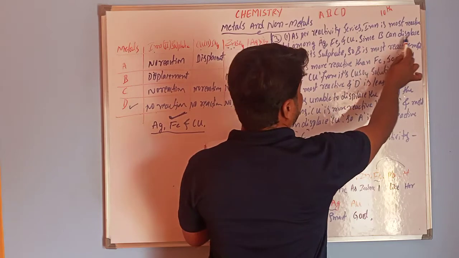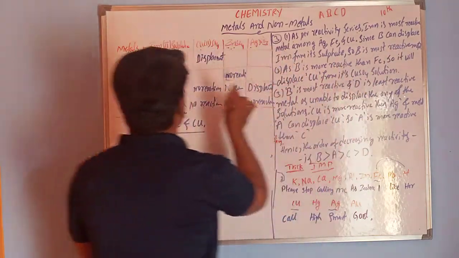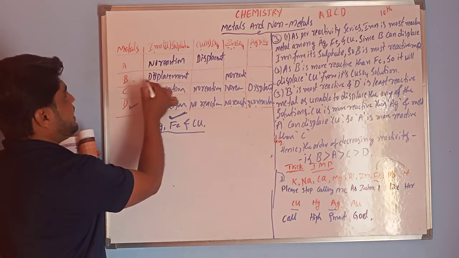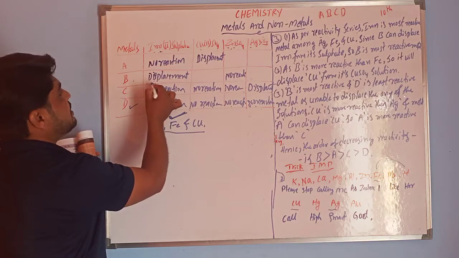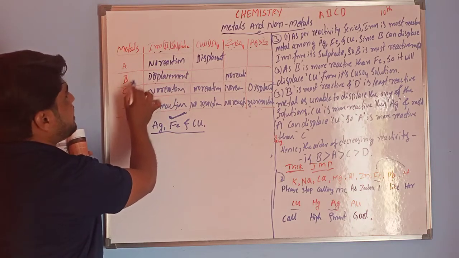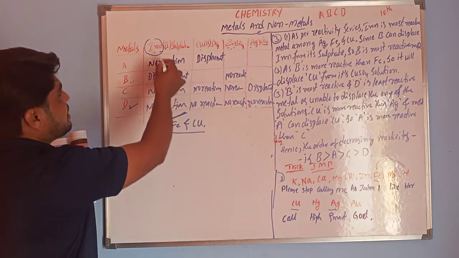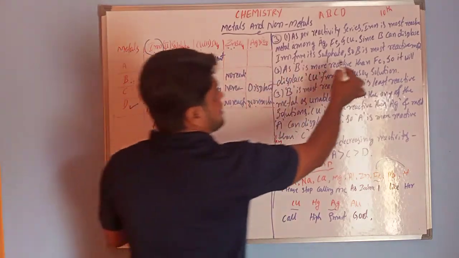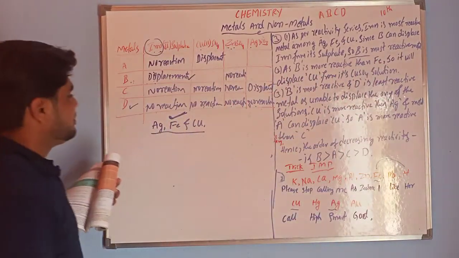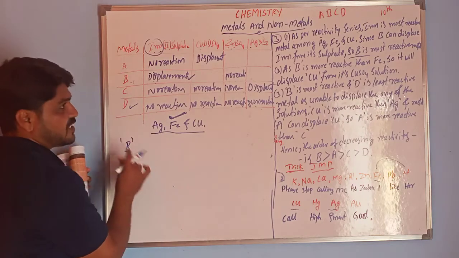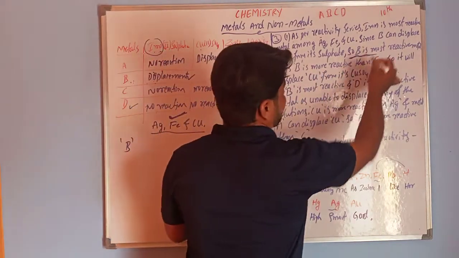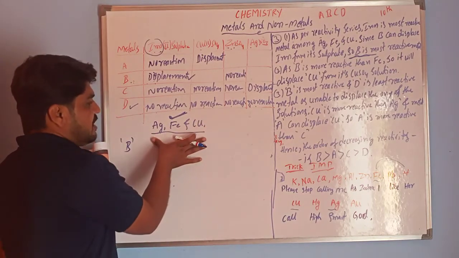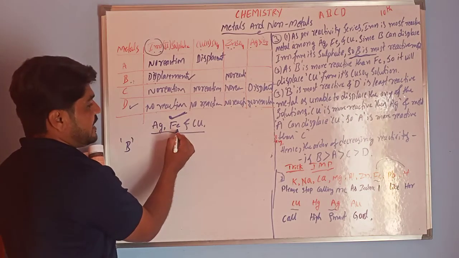Since B can displace the iron from its sulfate, B displaces the iron from the iron sulfate solution. A displacement reaction occurs. That's why B is the most reactive metal. For the first question, B is the right answer. B is the most reactive metal. Once again, dear students, we have three metals: silver, iron, and copper.